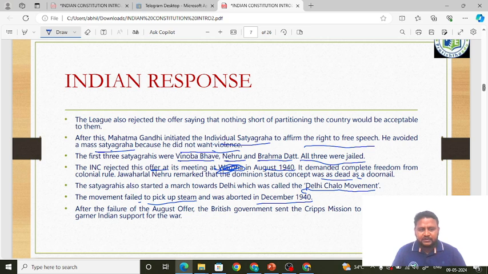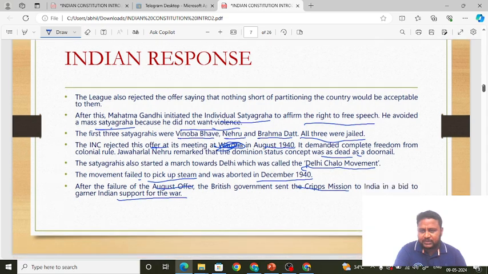Okay, so after the failure of the August offer, the British sent the Cripps mission to India in a bid to garner support for the war. The August offer was totally rejected by the Muslim League and also the Indian National Congress. The British did not stop there. They sent another mission, that is the Cripps mission, so that they could gain Indian support in the Second World War. So what is the Cripps mission all about? Friends, we are going to learn now. Okay, please pay attention, friends.